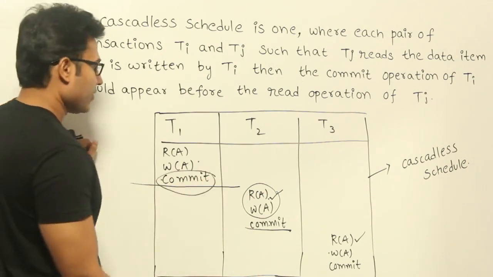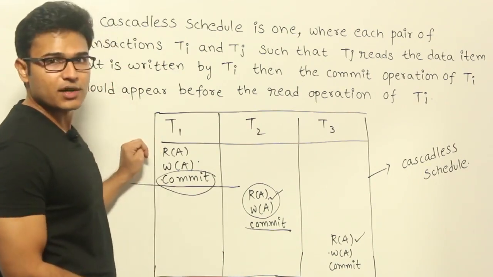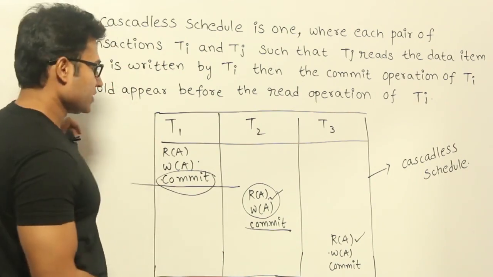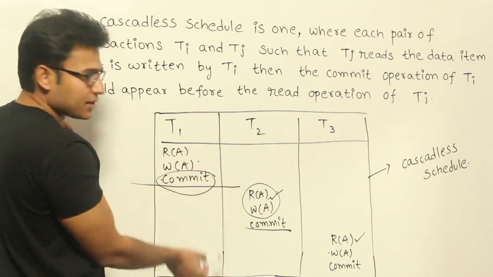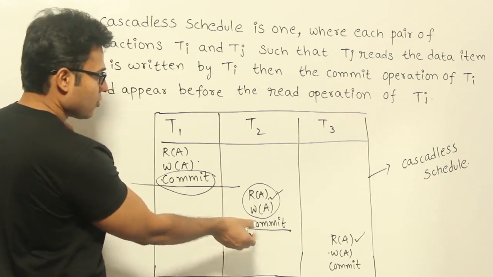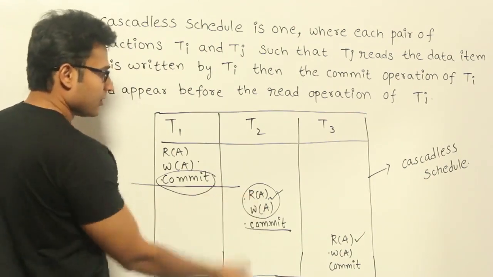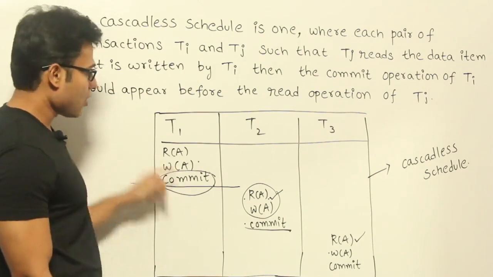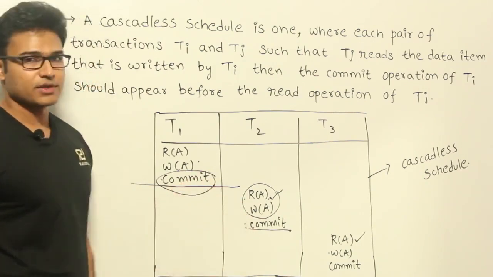Got it? Now let's compare this one with recoverable. So what does recoverable say? Recoverable says that whenever you are going to read from some transaction, see that you commit only after he commits. Now since you are putting this read after commit, definitely you are ensuring that the commit will be after this commit.